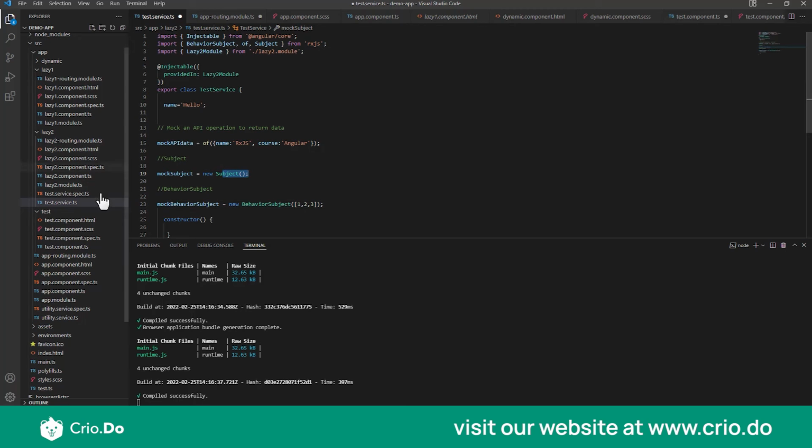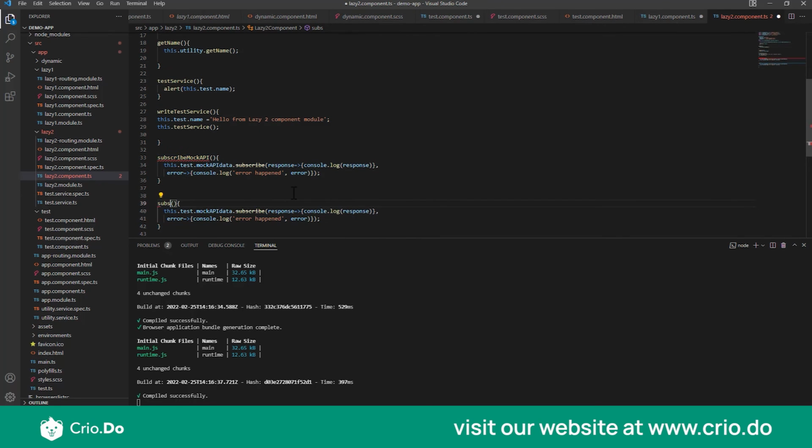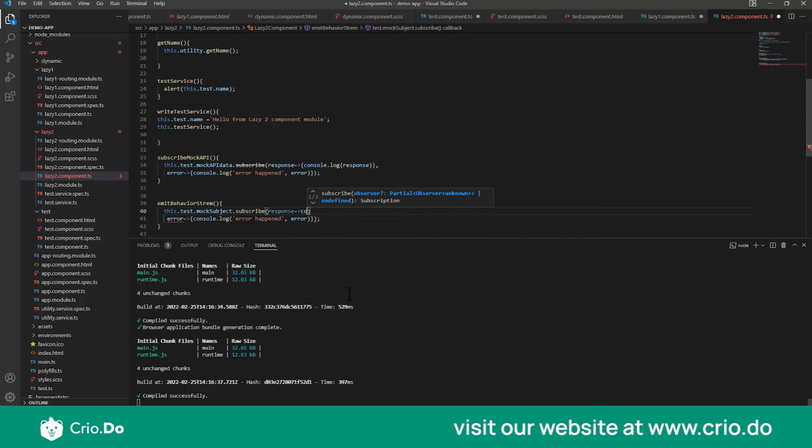So now with the subject and behavior subject created, let's try to understand how we can pass data to this subject. Okay. So come to your lazy component. What we will do is create another function, we will call it emit behavior stream. What I'm trying to do here is emit new data from the subject which we have created. For that, we do mock subject dot subscribe, and same thing, I get two handles, so I'll just take the response handle, and console log it.